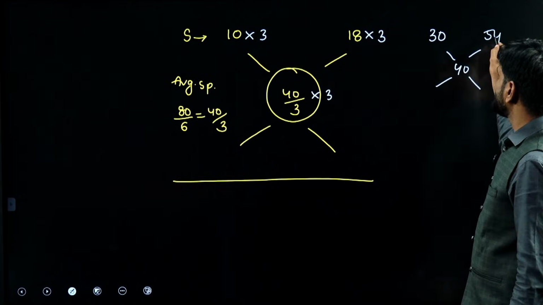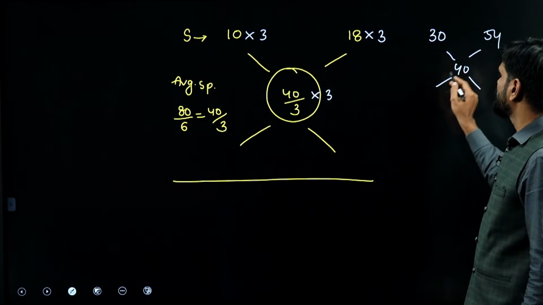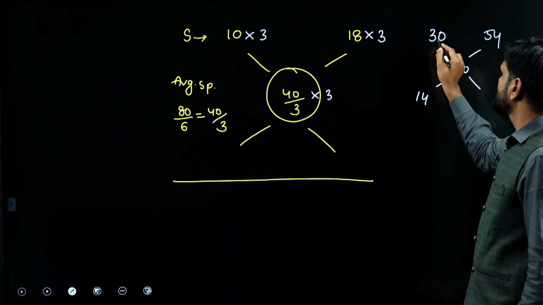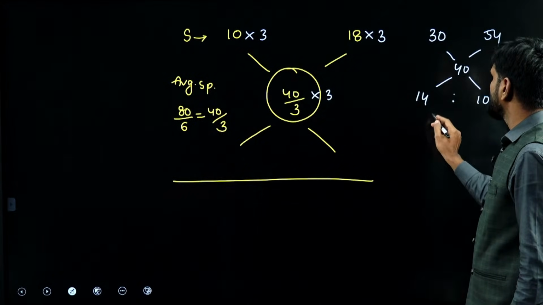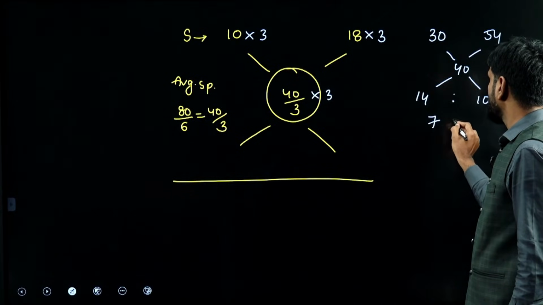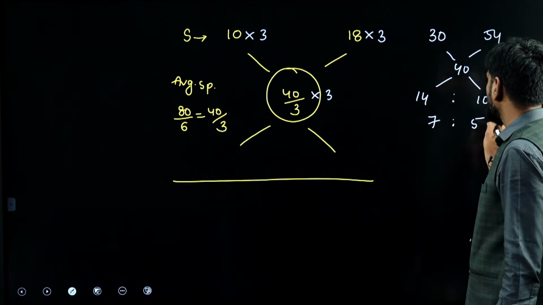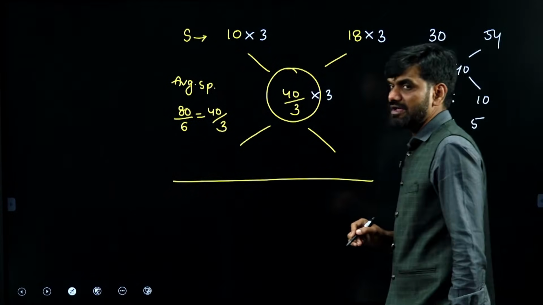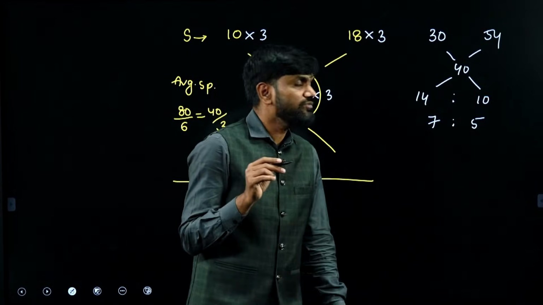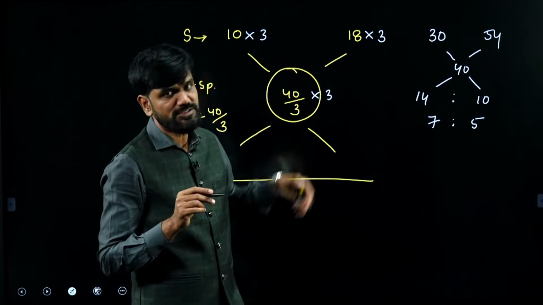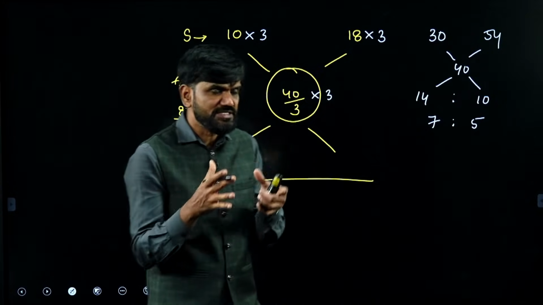Going ahead, take the diagonal difference. 54 and 40, difference is 14. 30 and 40, difference is 10. What is the ratio of the times, dear? That is coming out to be 7:5. That is the ratio of the times taken traveling at 10 kilometers per hour and traveling at 18 kilometers per hour. And we know the total time is 6 hours.